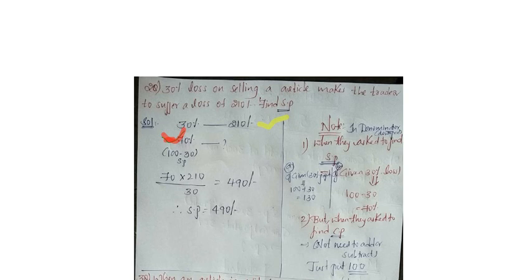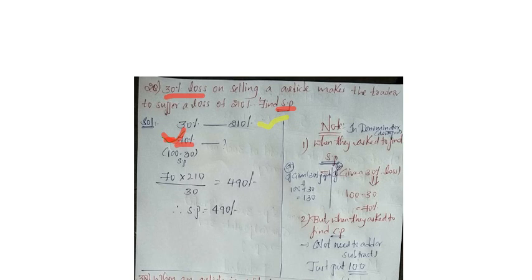100 plus 30, I should write. When they ask profit, we should do addition. If they ask loss, we should do subtraction. If they ask 30% profit, I used to write here 100 plus 30, that is 130. They have given loss, so I wrote 100 minus 30, that is 70%.